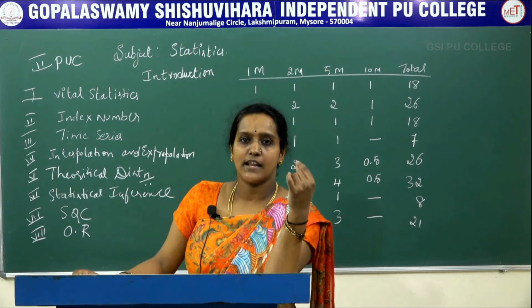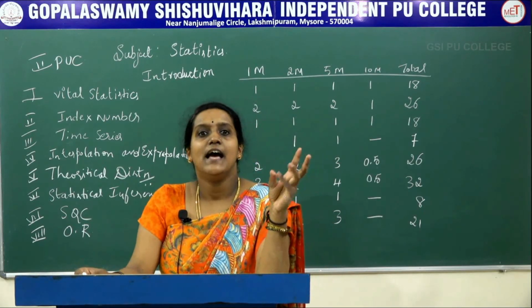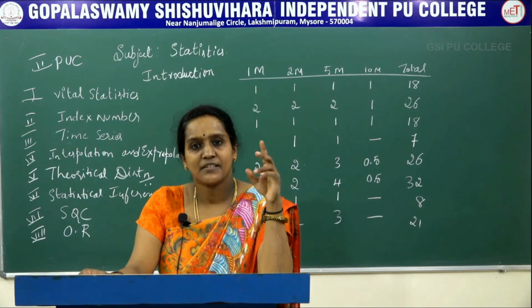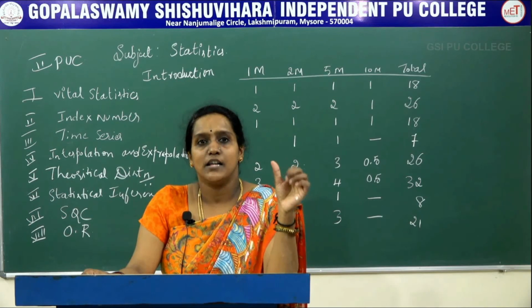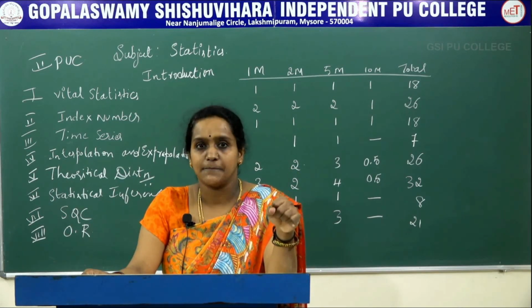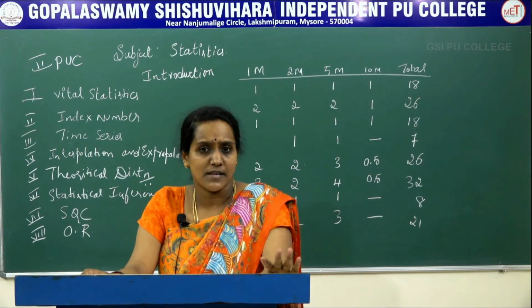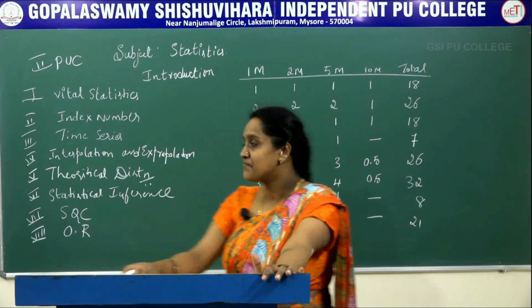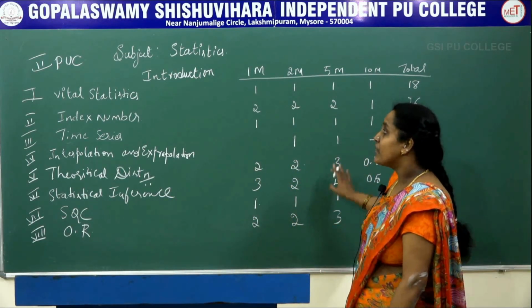In OR, operational research, we have 5 concepts, that is linear programming problem, transportation problem, game theory, replacement theory, and the last one is inventory. Out of these 5 concepts, we will get 4 questions in the examinations. So it is 5 marks, 3 questions.